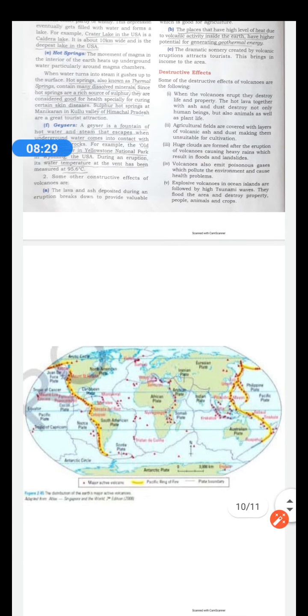Now children, you will see I have put up a picture of the world map, and you will see on the left where North America and South America is given, and on the right hand side where you see Japan and part of Australia and all that. So these are the important volcanic zones of the world. So this will help you to understand which are the areas in the world which are very sensitive and which are very prone to earthquake and volcanoes.